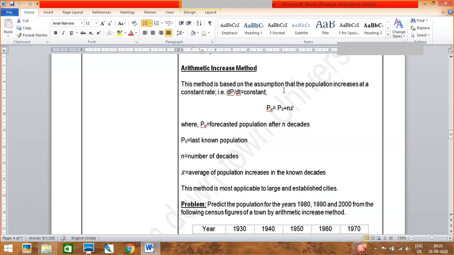Now the geometric increase method is used in a city where the population is increasing.